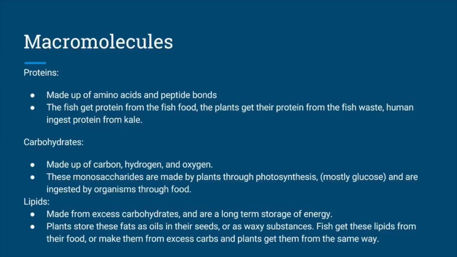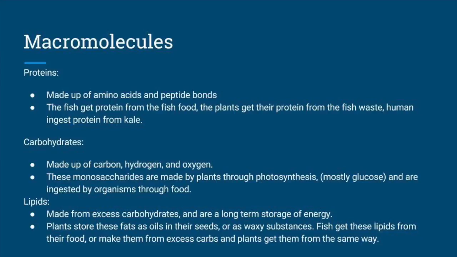Carbohydrates are made up of carbon, hydrogen, and oxygen. These monosaccharides are made by plants through photosynthesis and are ingested by organisms through food. Carbs can be stored as monosaccharides or polysaccharides, which are larger molecules also known as starches. These plants will make their own carbohydrates through photosynthesis, and fish will ingest it from their food.